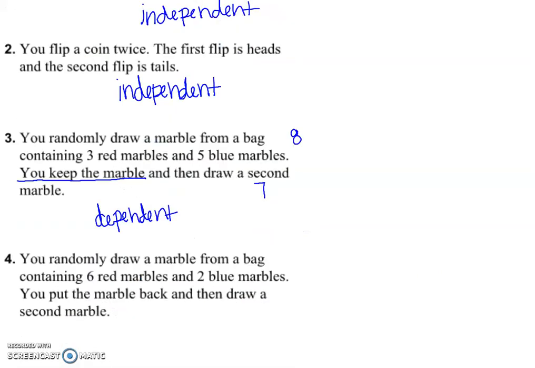Number 4 says you randomly draw a marble from the bag containing 6 red and 2 blue. You put the marble back and then draw a second marble. So for the first draw, there were 8 marbles in the bag. You drew one out and you put it back. So when you drew the second one, there are still 8 marbles in the bag. These events are independent because you put the marble back.